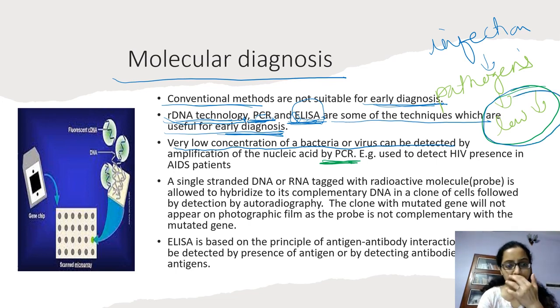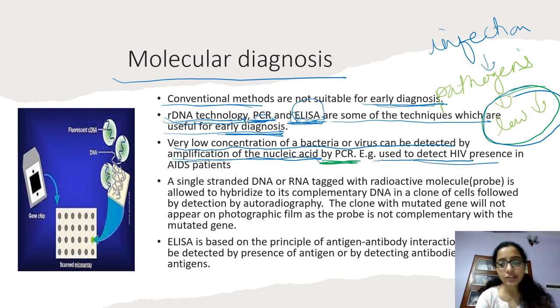They can also be multiplied in number. Amplification of nucleic acid is done, and it is used to diagnose early HIV infection in AIDS patients. This technique is used in AIDS patients.